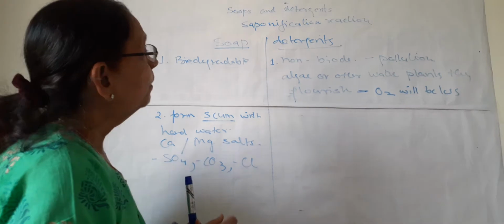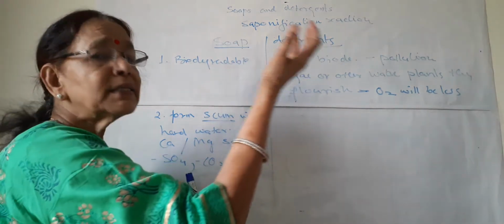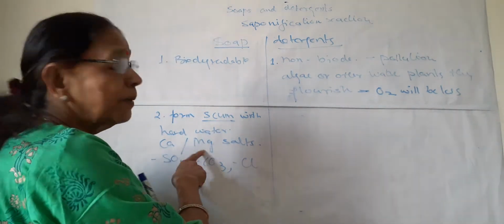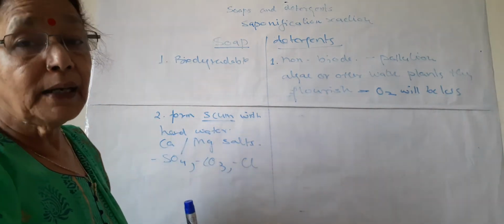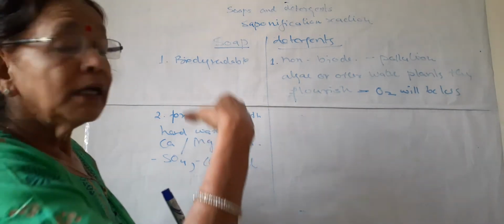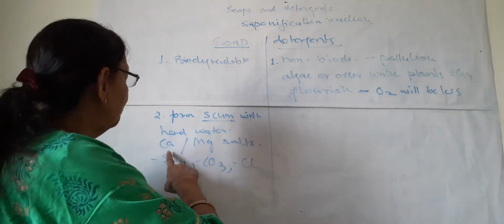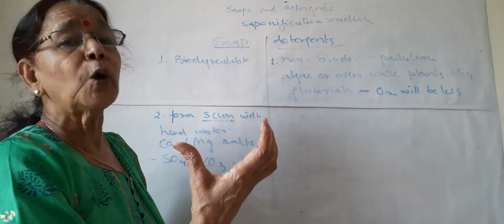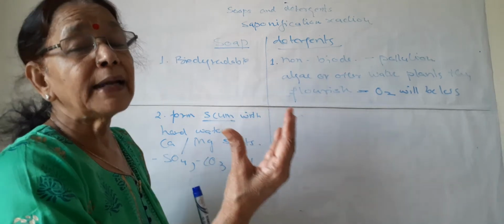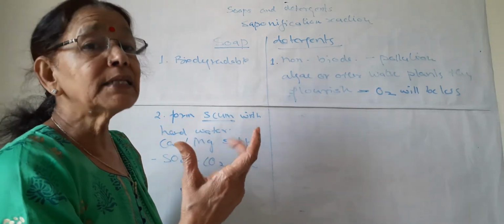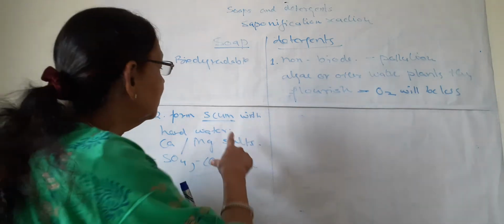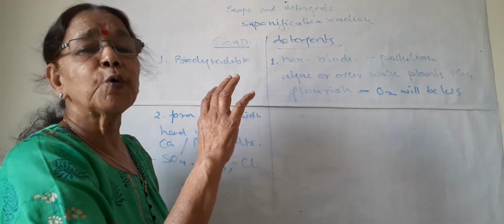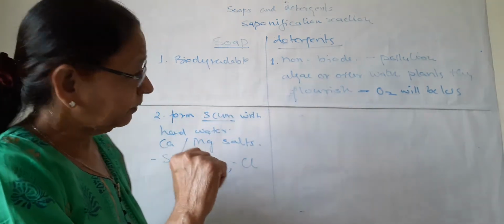How is this scum formed? All of you know, in soap, on one side sodium is present. This sodium is replaced by calcium or magnesium. A double displacement reaction takes place. The sodium is displaced by calcium or magnesium, and they form an insoluble solid-like substance with soap, and this insoluble white substance is scum. Due to the formation of this scum, a lot of soap goes to waste.